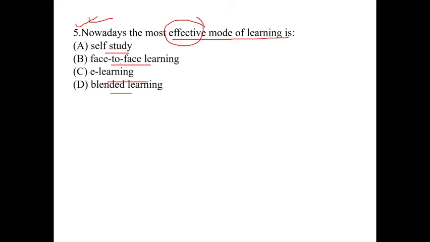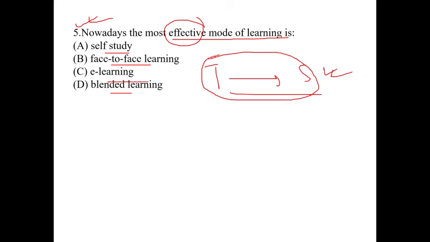What are the other options? Face to face learning. Face to face learning means the teacher is facing the particular student. So this is a normal traditional approach, and it is obviously good, but we cannot say that it is effective, because there are other options which may be very much effective. E-learning means online learning through the internet. So we can also take this option, but we have to consider the fourth option also. The fourth option is blended learning.